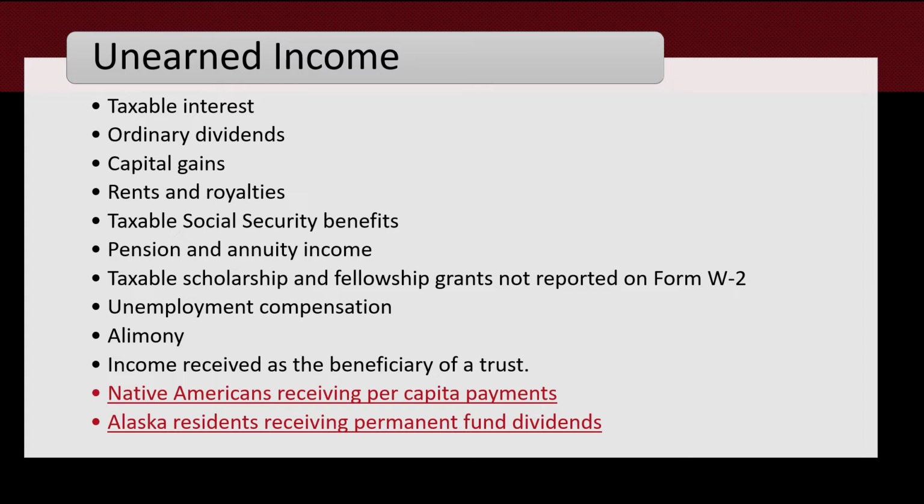And then unemployment compensation is unearned, alimony, income received as the beneficiary of a trust. And then a couple more specific ones that we're adding into this discussion are Native Americans receiving per capita payments and Alaska residents receiving permanent fund dividends. And both of those are types of income that will come in on a Form 1099-MISC in box 3, other income.